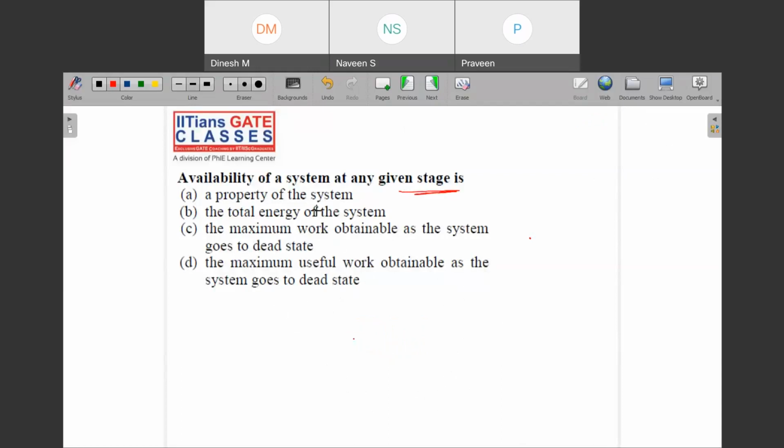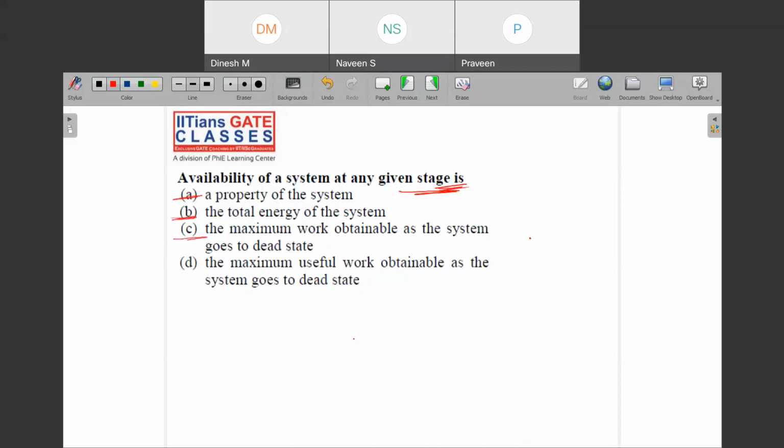Okay, so it says, what is the availability of a system at any given stage? Let us read them one by one. Is it a property of the system? No, definitely not. Is it the total energy of the system? No, it is not the total energy, but it is that part which is the maximum work obtainable when your system goes to the dead state. So the best option is what?